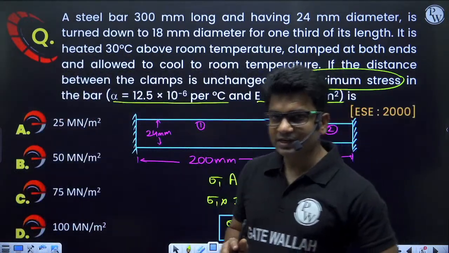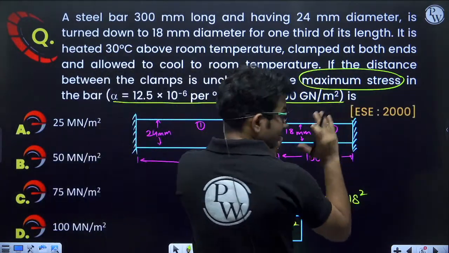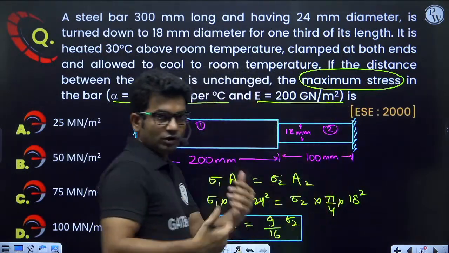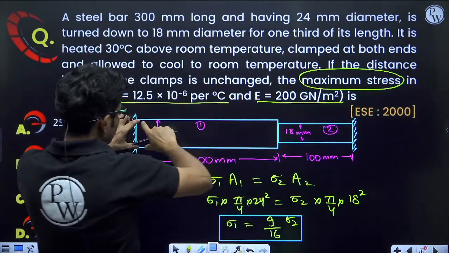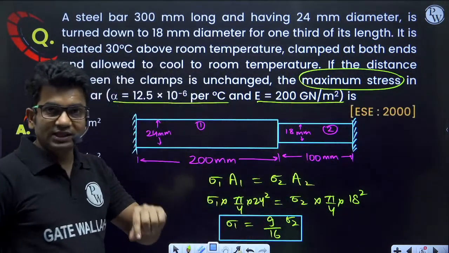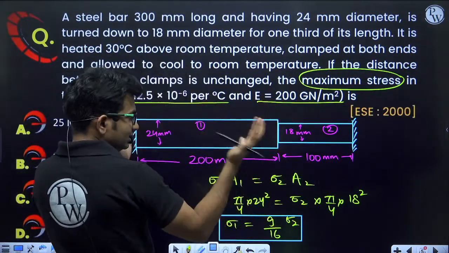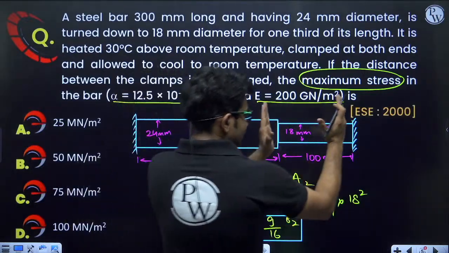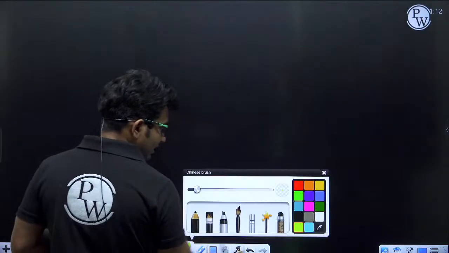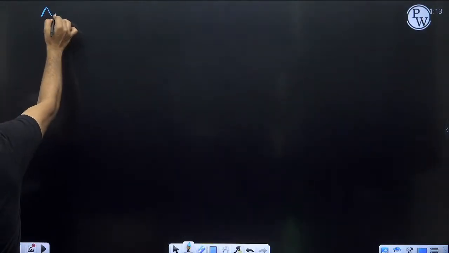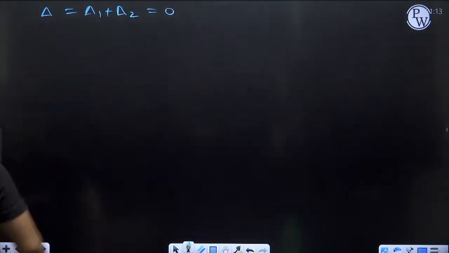Now what is the compatibility condition? Change in length of this portion of the bar plus change in length of this bar will be equal to 0, because these supports are not moving with respect to each other. So total length before and total length after will be the same, so the total change in length will be 0. So the total change in length is the change in length of this bar plus change in length of this bar, and that will be equal to 0. I'll get another equation by the compatibility condition: delta equals delta 1 plus delta 2, and that is equal to 0. Now what will be the value of delta 1?